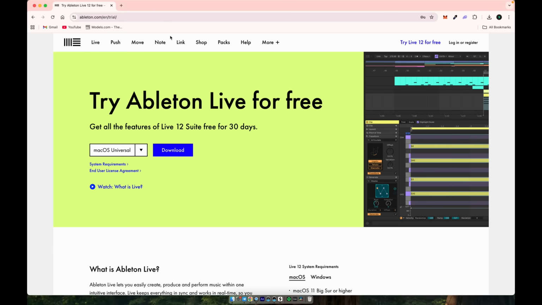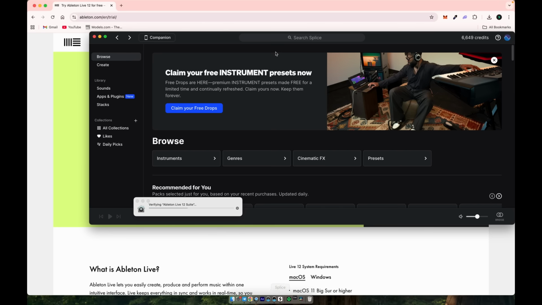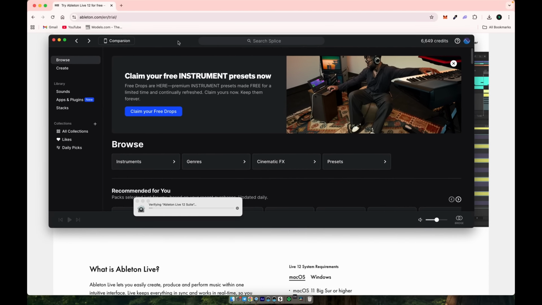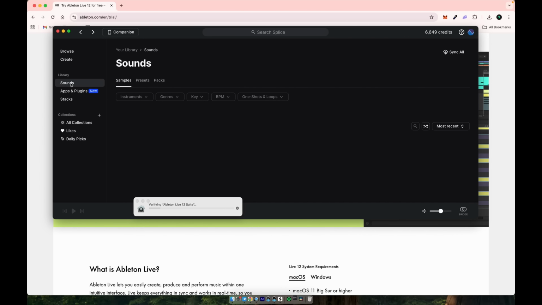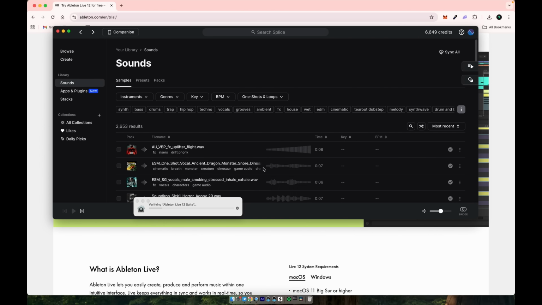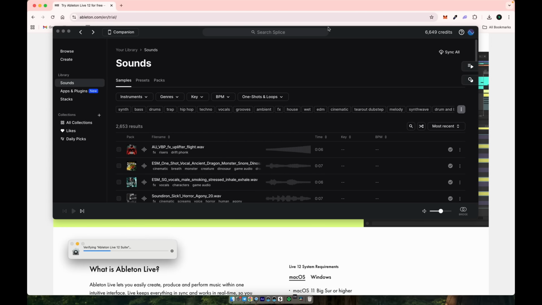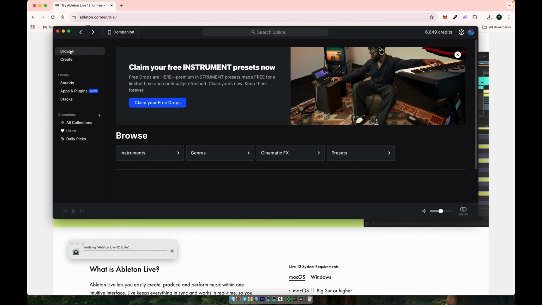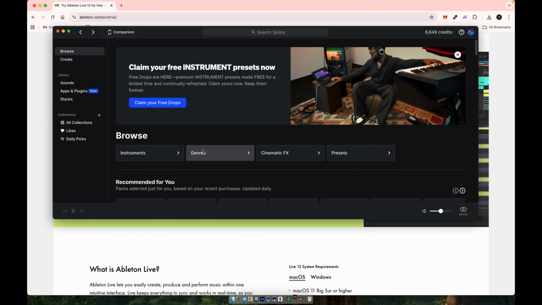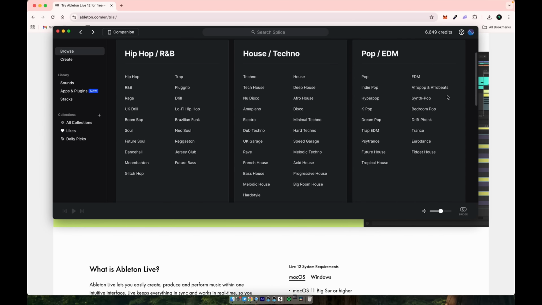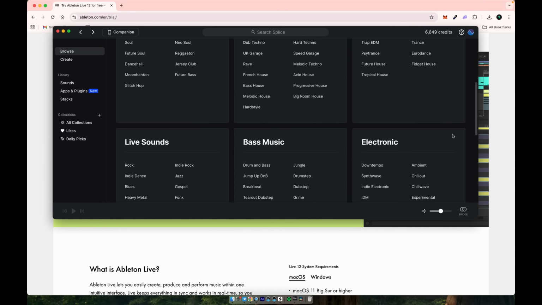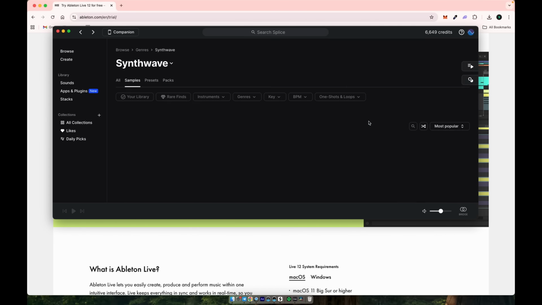That's where balance lives. I'm going to show you one of the fastest and easiest ways to make music. And honestly, it sounds just as good as most advanced methods out there. First, download Ableton Live. You can start with their 30-day free trial, available directly from the official website. Next, install the Splice app. It's a great platform packed with high-quality samples across every genre. Once you open Splice and hit Browse, you'll see a huge list of genres. Let's go with Synthwave for this example. Perfect choice for creating rich, retro vibes.